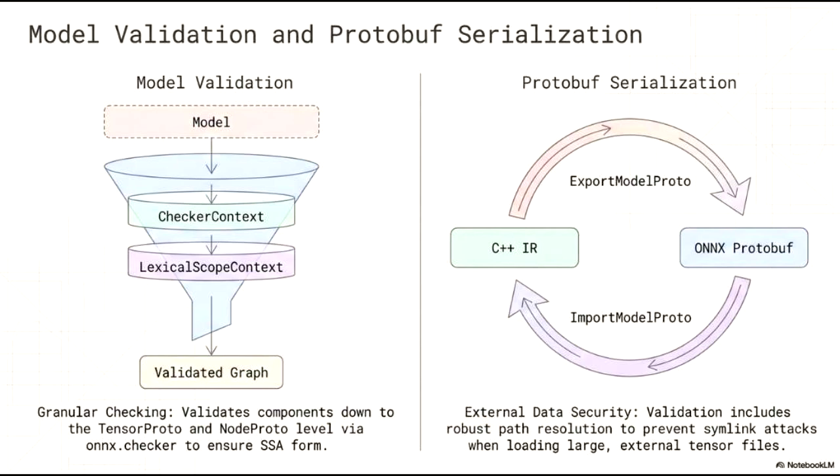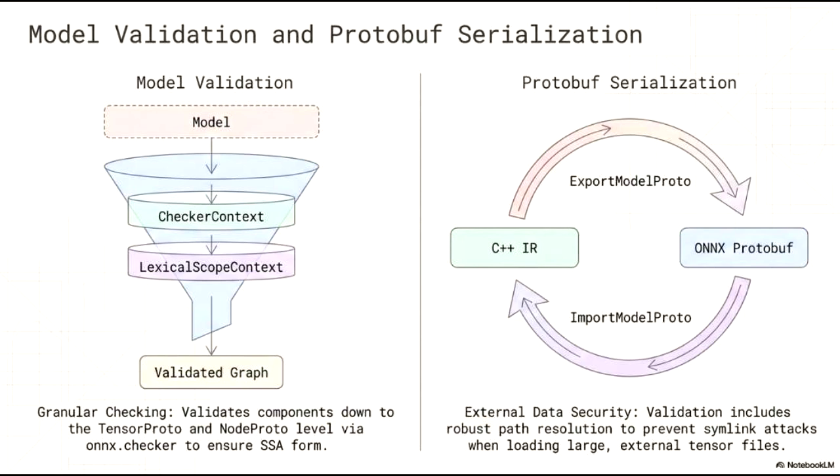Looking at the model validation workflow on the left, we utilize a funnel-like process where the model passes through a checker context and a lexical scope context to produce a validated graph. This approach allows for granular checking of components down to the tensor proto and node proto levels.